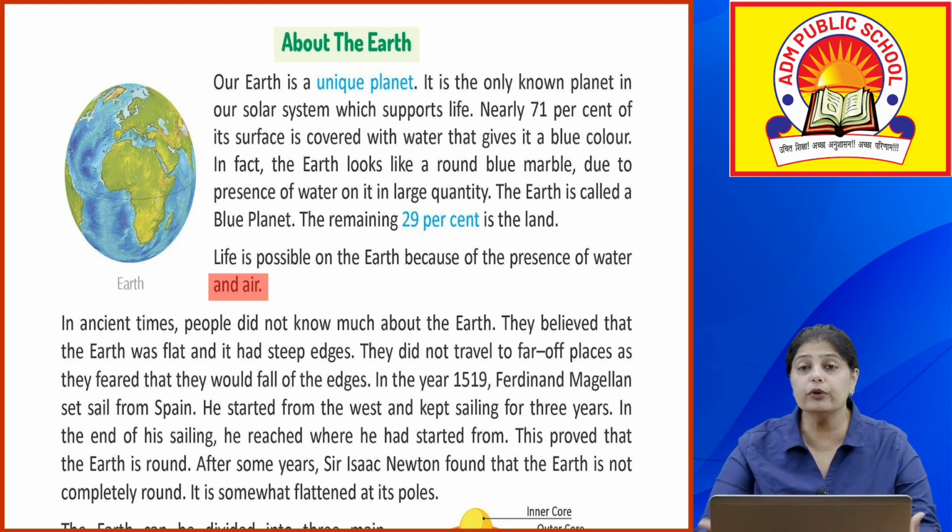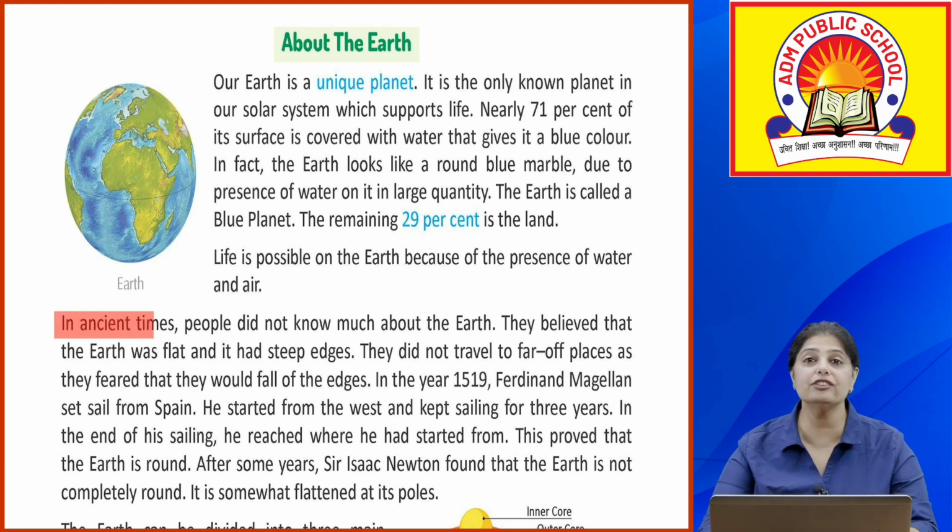Food is formed with the help of whom? They are formed with the help of plants. And plants, what do they require for survival? They require the air and they require the water, isn't it? So इसकी वजह से we all are able to live on Earth because it has the necessary conditions. अब Earth पे 71% of the Earth is covered with what? It is covered with water, and the rest 29% is land. That is the reason why life is possible. Now, land पे क्या होता है? Land पे you have plants, you have trees, from where we get our food.